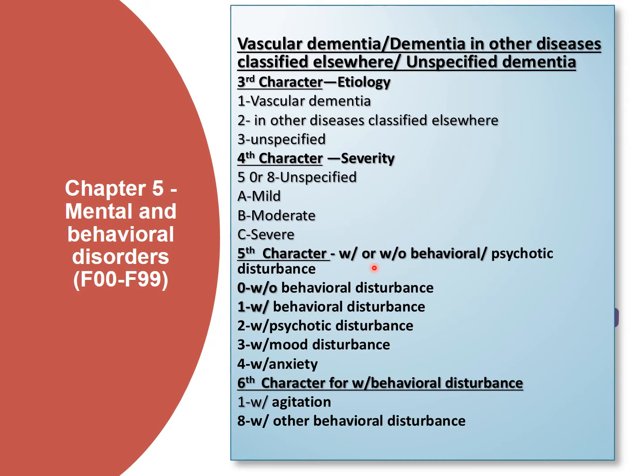The fifth character is with or without behavioral or psychotic disturbance: 0 for without behavioral disturbance, 1 for with behavioral disturbance, 2 for with psychotic disturbance, 3 for with mood disturbance, 4 for with anxiety. Sixth character for behavioral disturbance: 1 is with agitation, 8 is with other behavioral disturbance.